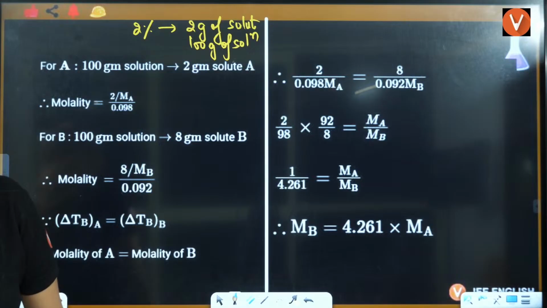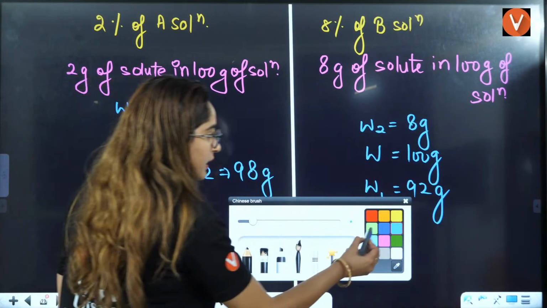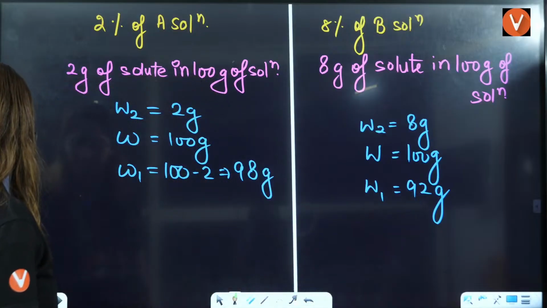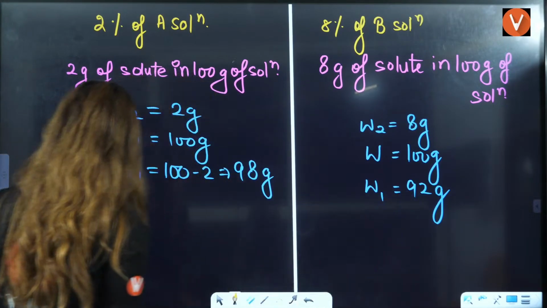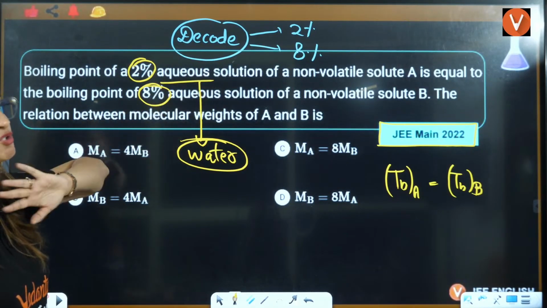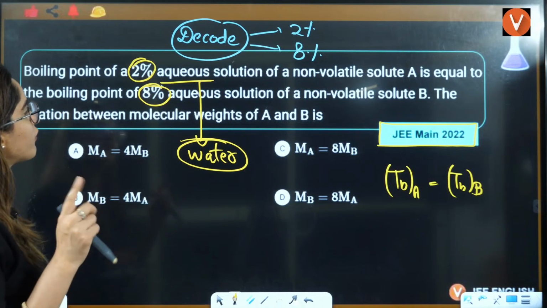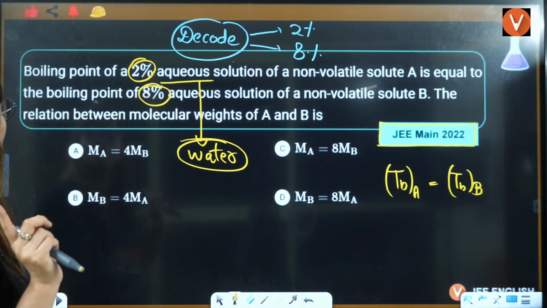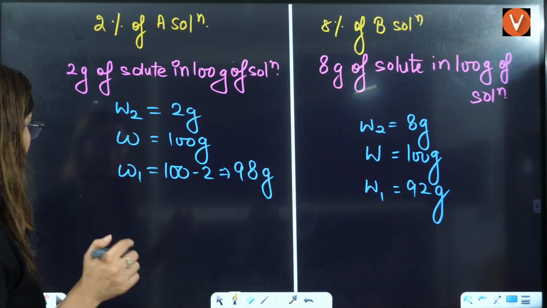Yes, everybody, I think you guys have solved it. See, guys, let me just take one more page here, right? This is M1, W1. So let's solve this here. What is given to us? Boiling point of this aqueous solution is equal to boiling point of this solution of non-volatile solute B. The relation between molecular weight they are asking you. So what you can do, right? Just directly put this value here.